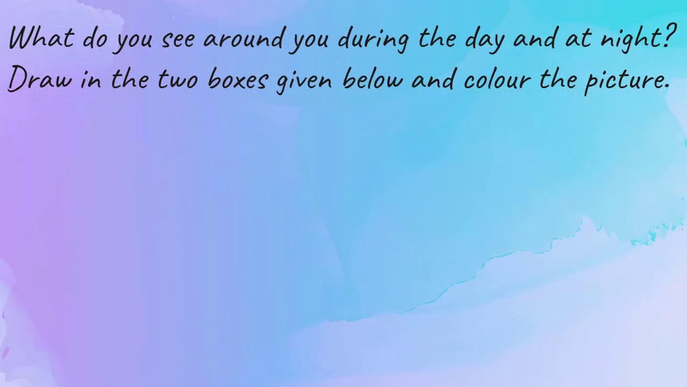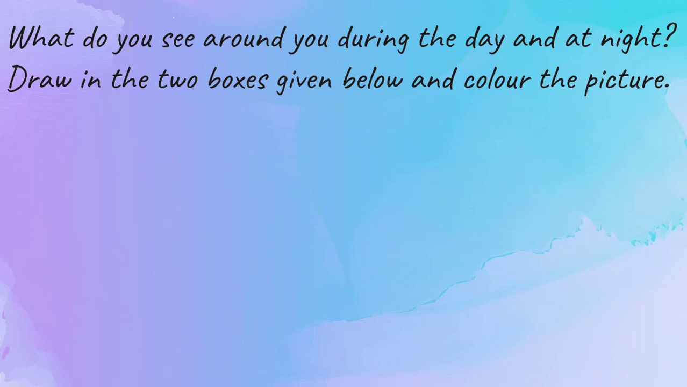Now moving on to the next exercise. What do you see around you during the day and at night? Draw in the two boxes given below and color the picture. So in this question, you have to observe the things around you during the day and also at night. And then you have to draw the pictures of the things that you have observed during the day as well as at night. And after drawing those pictures, you have to color them.